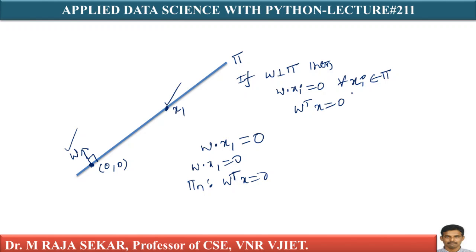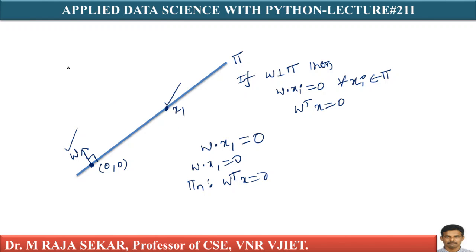It is simple and straightforward. This is what w is. It is a very simple and elegant interpretation of w, because till now we did not explain what w is geometrically. What w means geometrically is nothing but a vector which is perpendicular to plane pi at the origin.